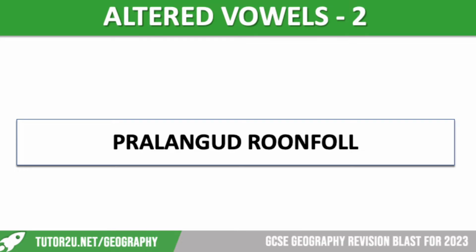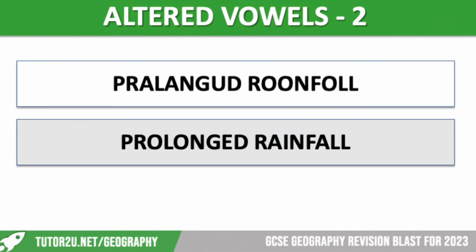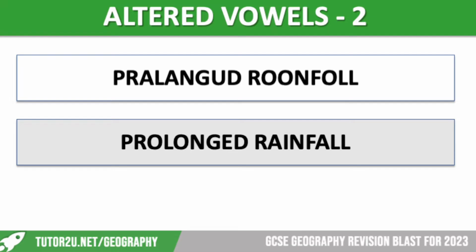Slightly more difficult one here. The second word hopefully is quite easy. First word maybe a little bit more tricky. So pause if you need a little bit more time. Let's reveal the answer. It is prolonged rainfall. So rainfall over a long period of time, obviously a bit of a problem because you end up with saturated ground which can't absorb any more water. So there's a high risk of flooding.